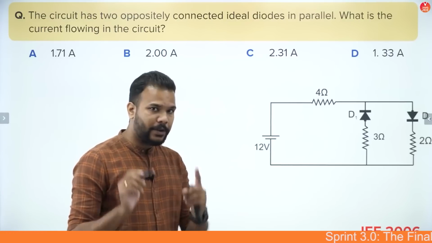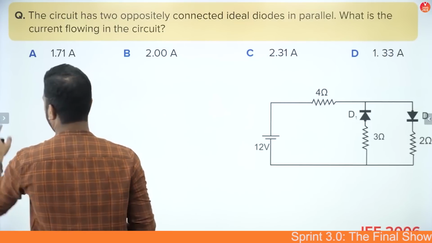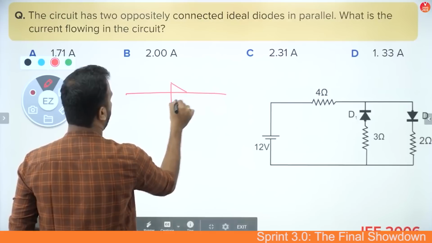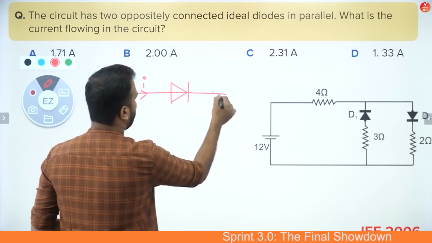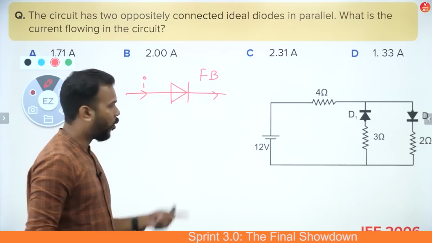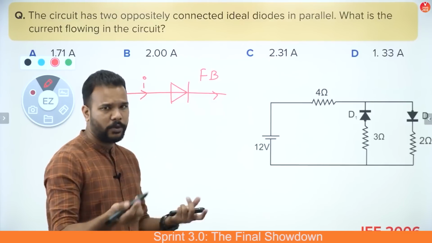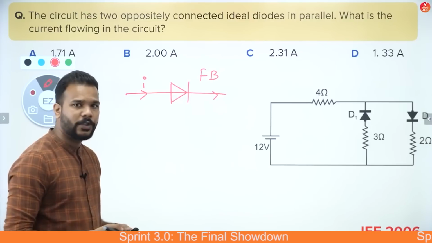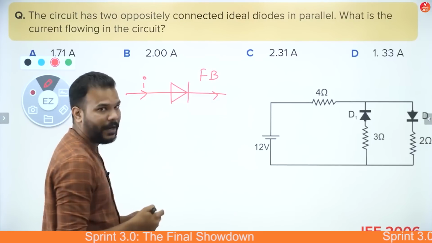Well guys, the thing that you should know about diodes is that whenever the current is flowing and a diode is there in the way, like this, say this is your diode, this is the symbol for a PN junction or diode, and if this is how the current is passing through the diode, we say that it is forward biased, which means it will offer very little resistance to the flow of current, which we most of the time in the case of an ideal diode consider as 0. So there will be no resistance offered by this diode in the case of forward bias, and it will just behave like a wire.